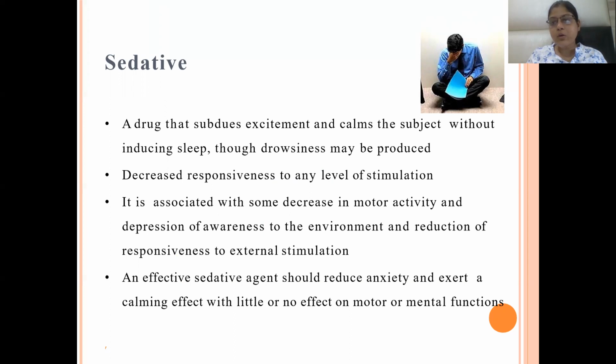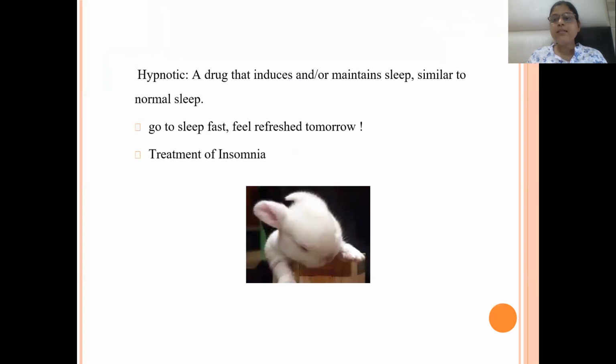Means motor activity will be reduced, and mental performance also gets reduced when a sedative is given in low dose. It produces drowsiness, decreases anxiety, has a calming effect, and reduces motor activity and mental functions. A hypnotic is a drug which is used in high doses, and it induces sleep and maintains sleep similar to normal sleep, so you go to sleep fast and feel refreshed tomorrow. Hypnotics are the drugs used in the treatment of insomnia.